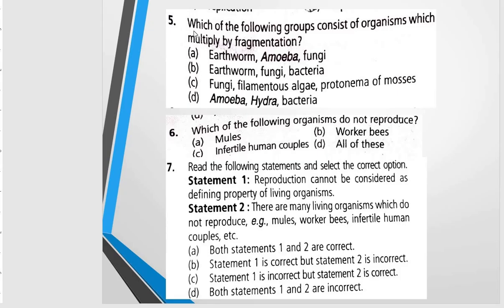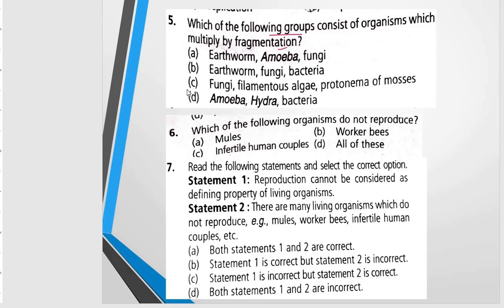Right? Next question, which of the following groups consists of organisms which multiply by fragmentation? Fragmentation is an asexual mode of reproduction which occurs in algae, moss, and other organisms.